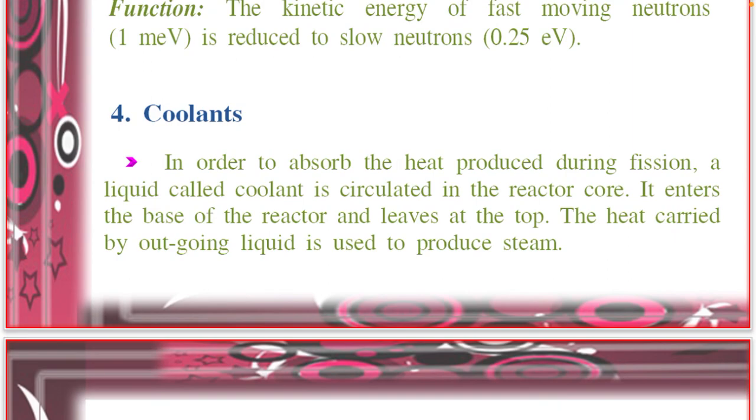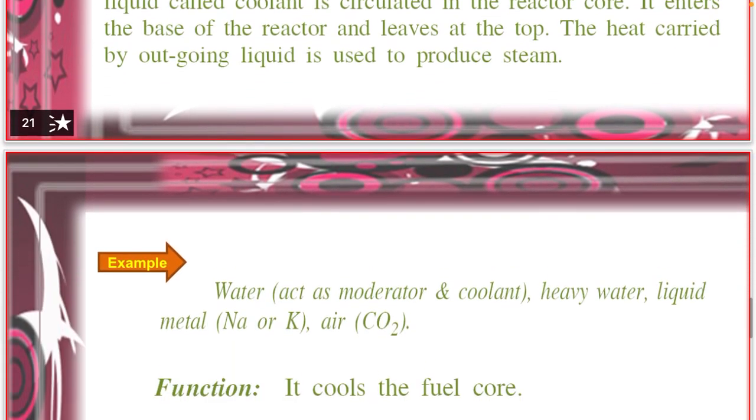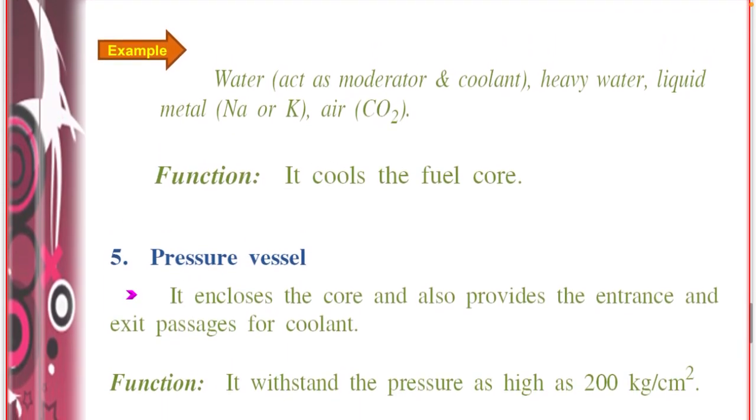So, during the nuclear fission reaction, the energy released is absorbed by the coolant, which enters at the bottom and exits at the top. Thereby, it carries the excess heat to the heat exchanger. Usually water will act as a coolant.